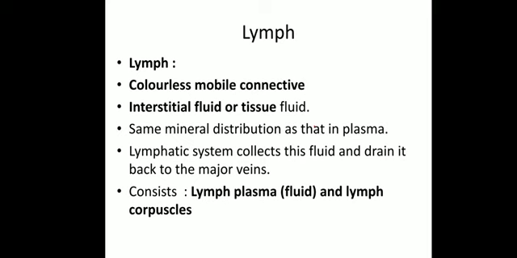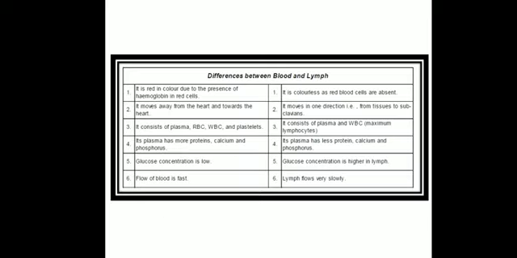It consists of lymph plasma and lymph corpuscles, similar to the blood, but not the RBCs, and the lymph plasma has almost similar mineral distribution as the plasma.